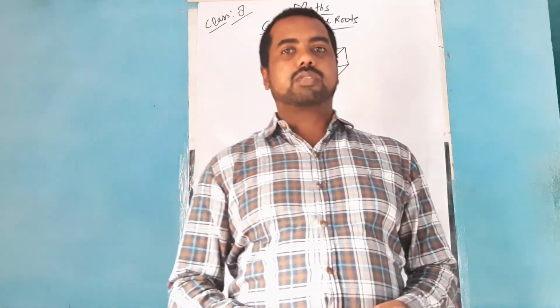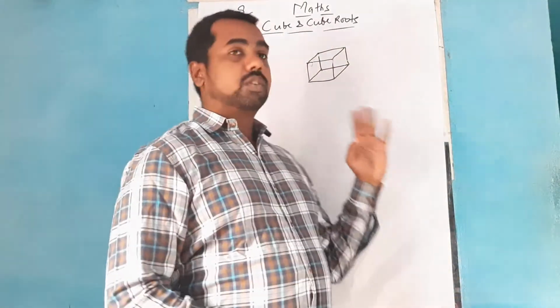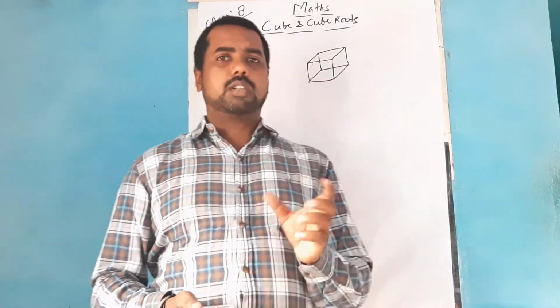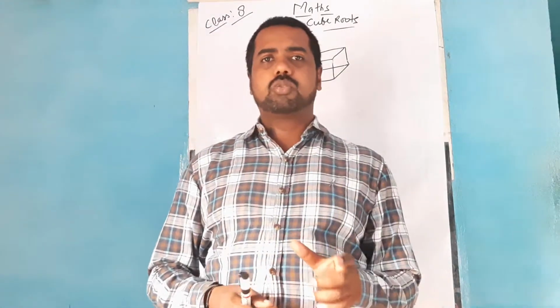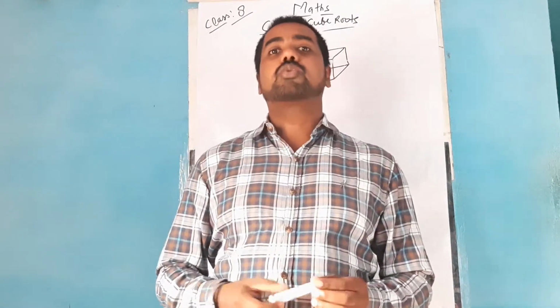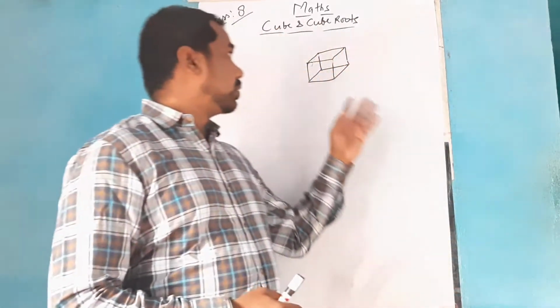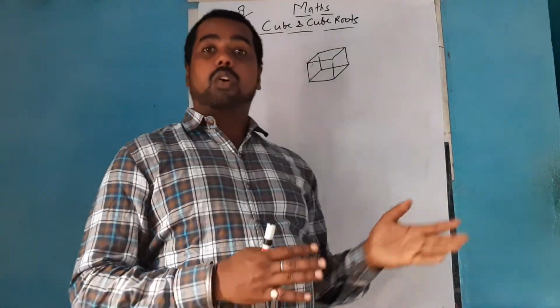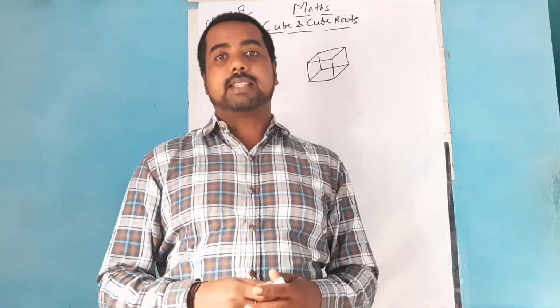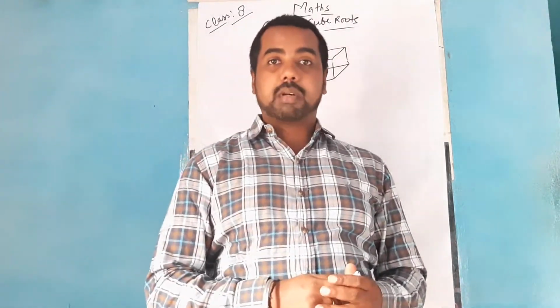Today I'm here to discuss with you all the concept of cube and cube root. Cube is a word which seems familiar because cube is a shape like the shape of a die which you used to play with in Ludo. So cube is that shape where all sides are the same, where the length, breadth and height, all sides are the same. Now what is this cube number then?